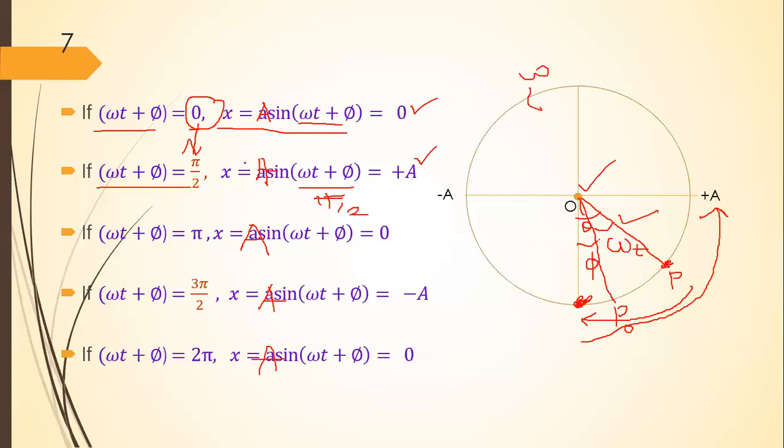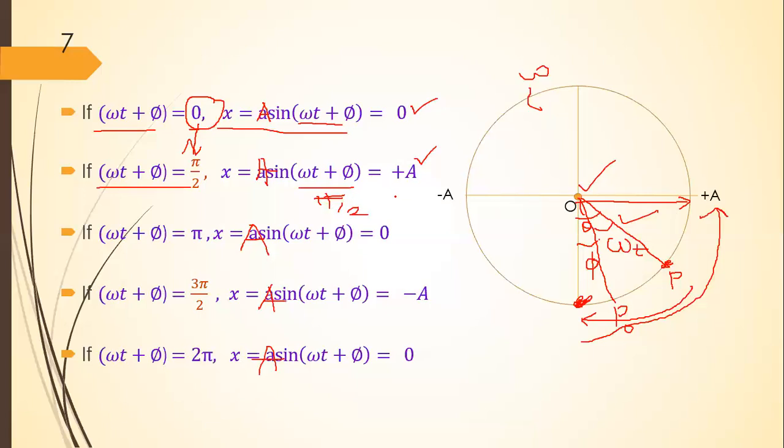Therefore, when this angle omega t plus phi is equal to pi by 2, what will happen? Displacement of the particle will increase like this. Particle will move from mean position towards the extreme positive position, extreme right position, like this. When this phase increases from 0 to pi by 2, displacement will be positive and towards the right, like this.